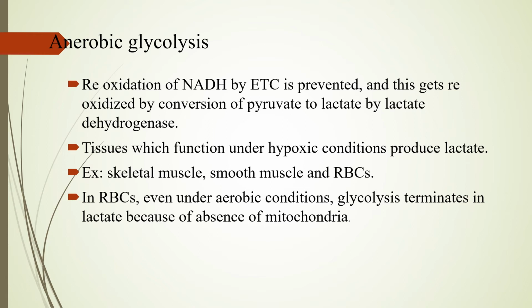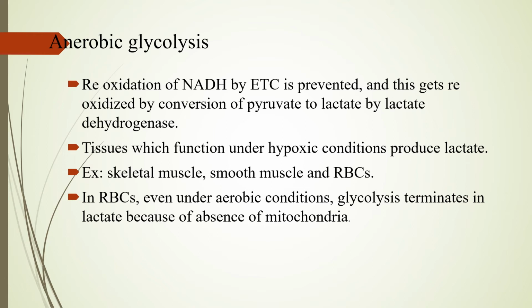So this reoxidation will happen by conversion of pyruvate to lactate by the enzyme lactate dehydrogenase. So this will help the tissues to function under hypoxic or anoxic conditions, and this especially takes place in tissues like skeletal muscle, smooth muscle, and in RBCs.